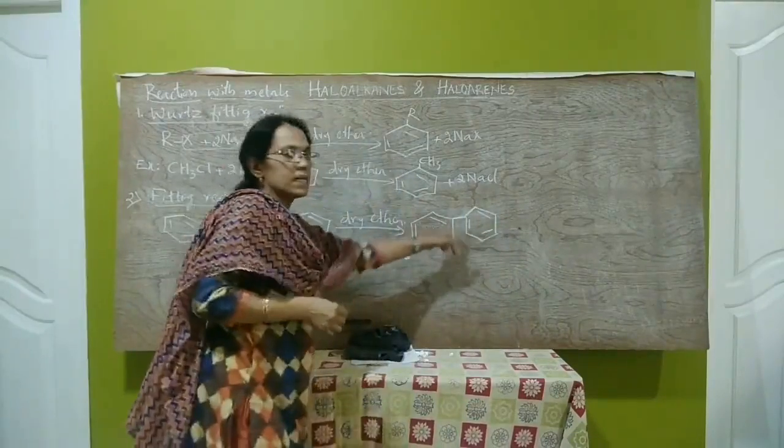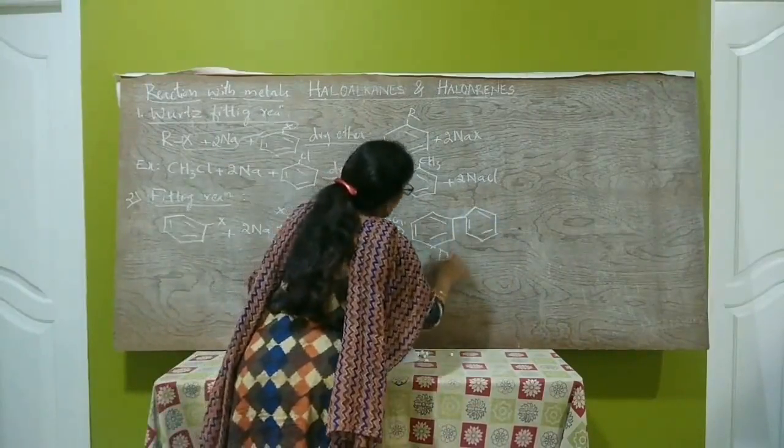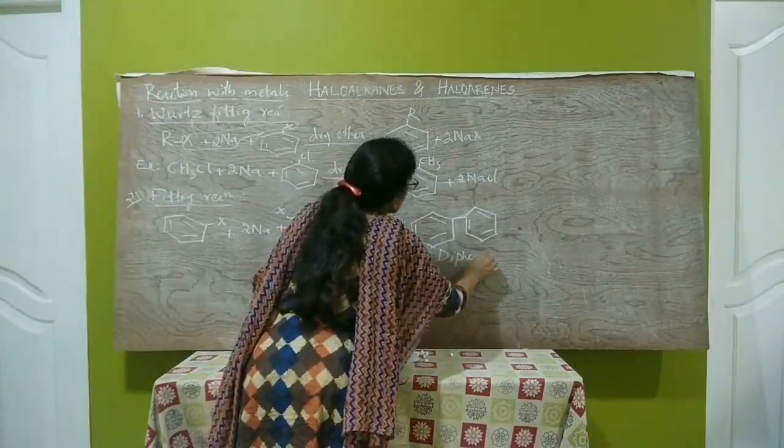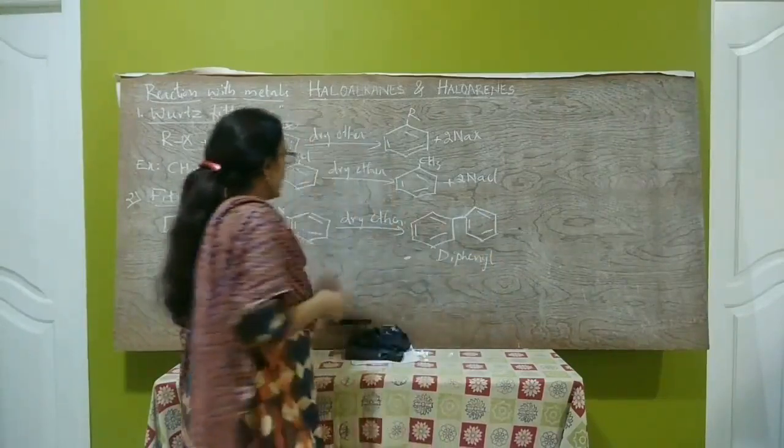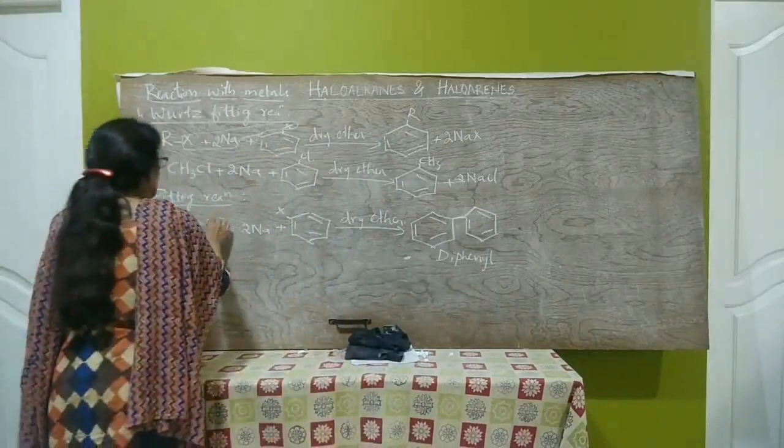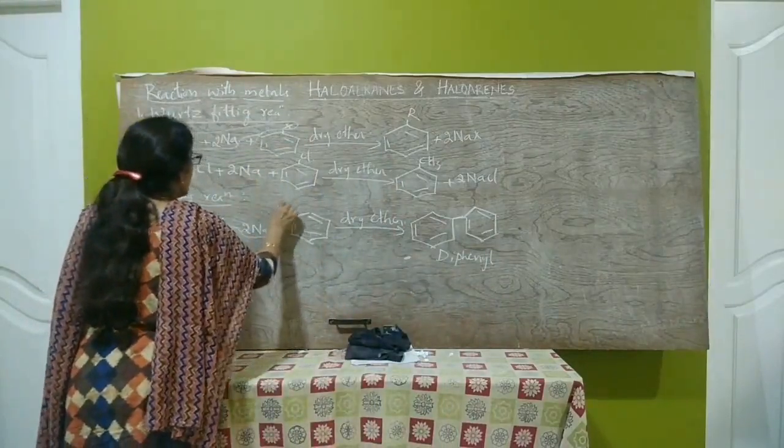The 2 benzene rings join together to form diphenyl or biphenyl plus 2NaX.